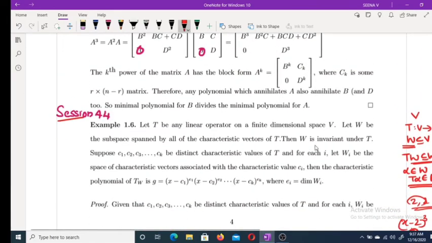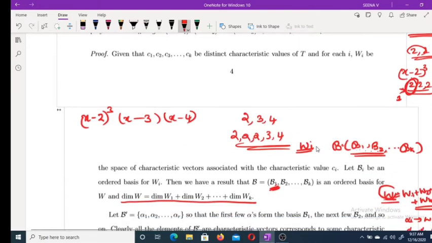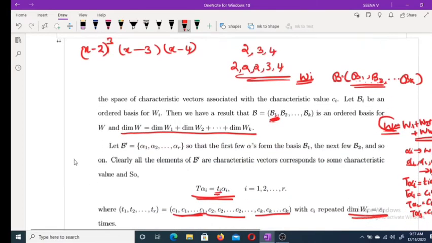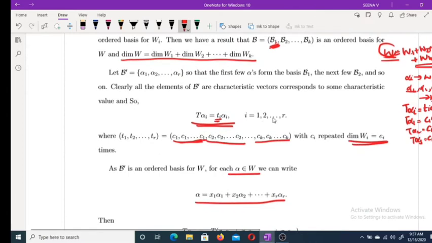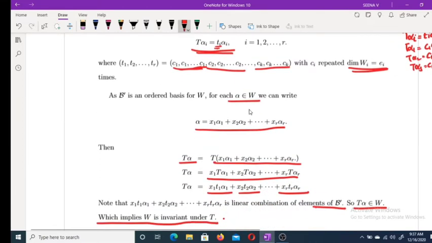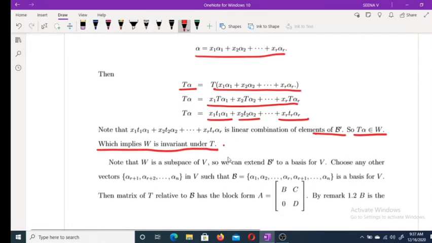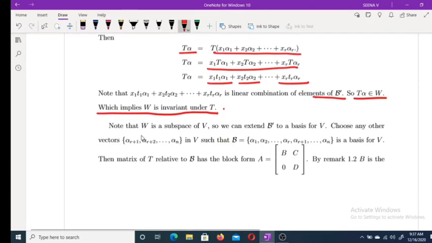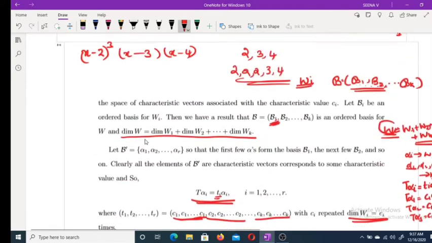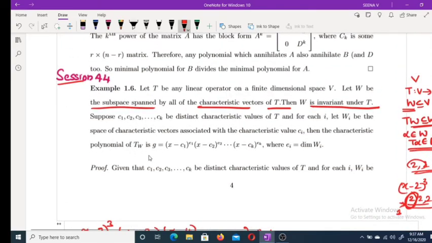What about the first one? We have to prove the subspace spanned by all characteristic vectors of T is invariant under T. So we choose a basis and consider another basis, and all elements are like this, and choose some alpha belonging to V, alpha is of this form, then apply T. Now we have to prove the form of the characteristic polynomial, the characteristic polynomial corresponding to the operator TW.